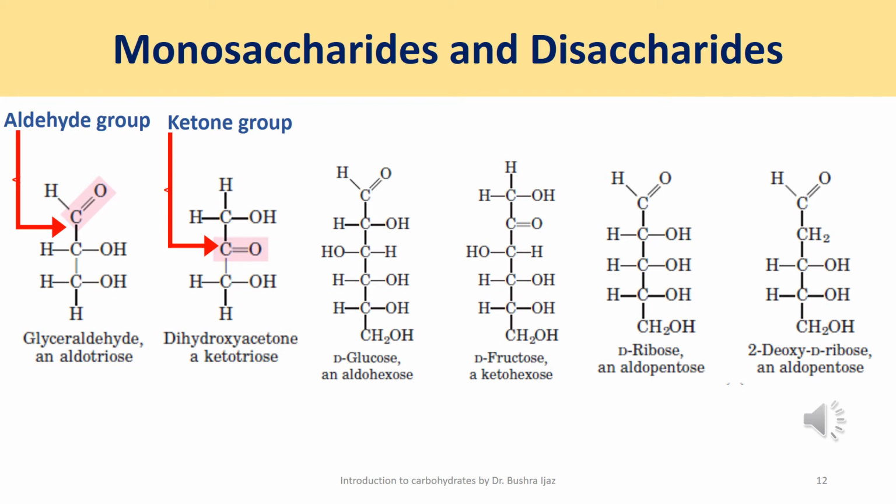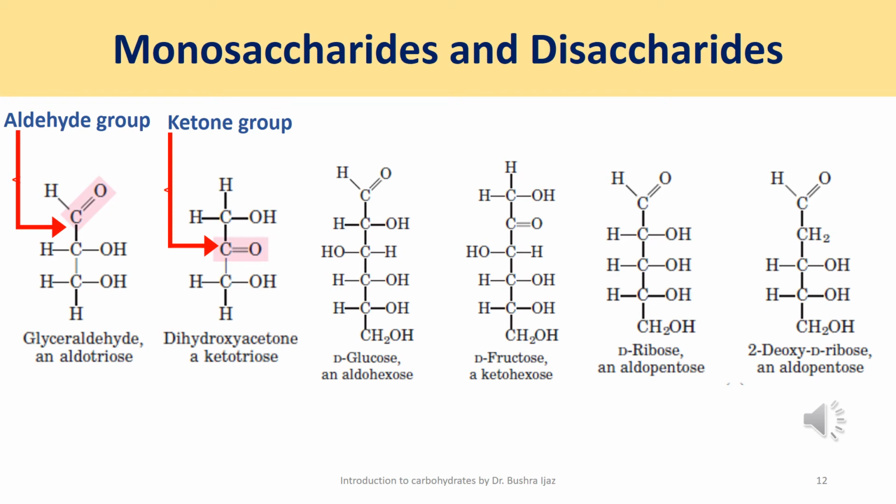The simplest monosaccharides are the three-carbon trioses, for example glyceraldehyde, which is an aldotriose, and dihydroxyacetone, which is a ketotriose. Monosaccharides with 4, 5, 6, and 7 carbons in their backbone are called tetroses, pentoses, hexoses, and heptoses respectively.